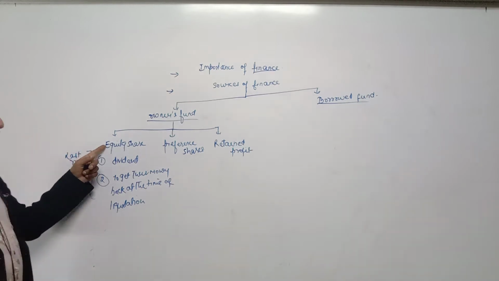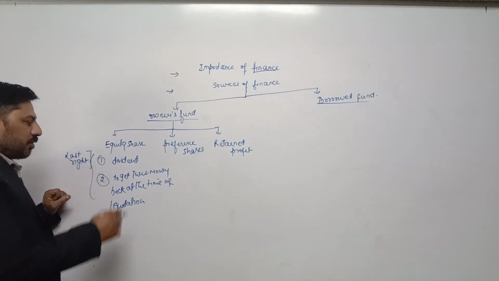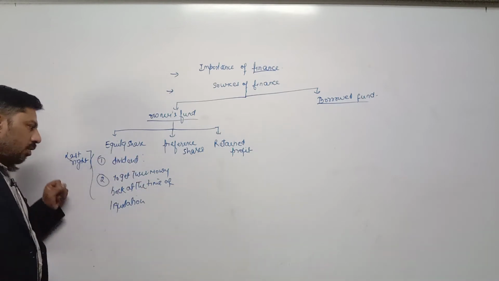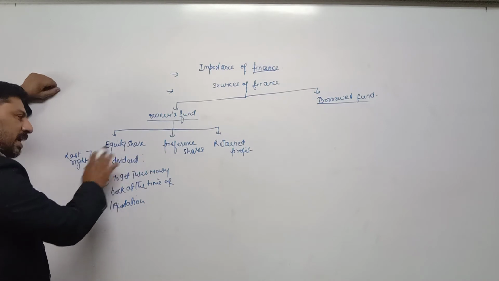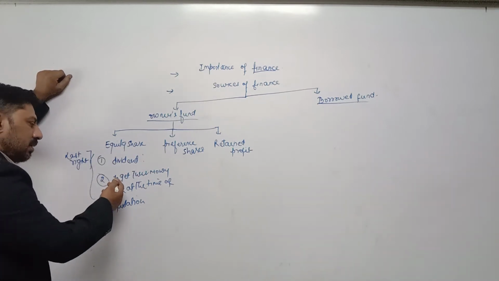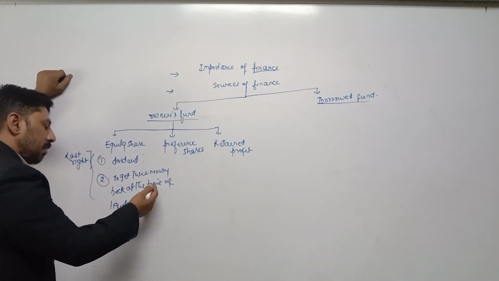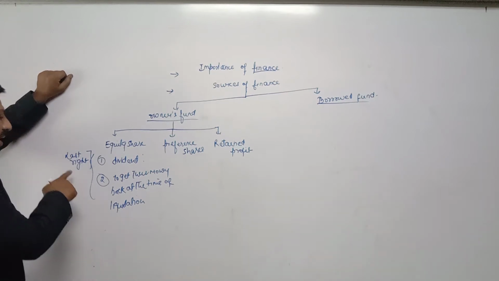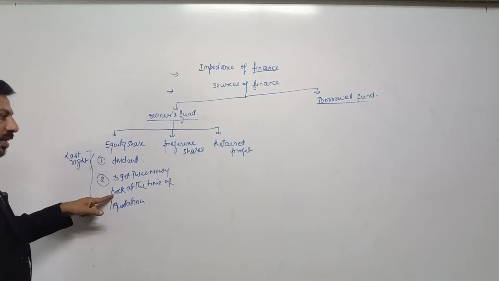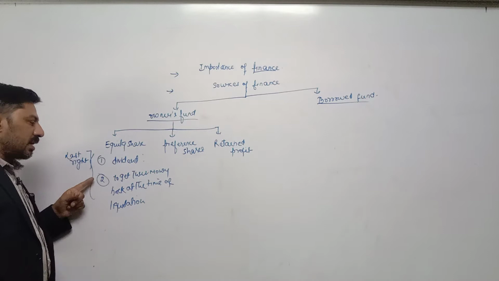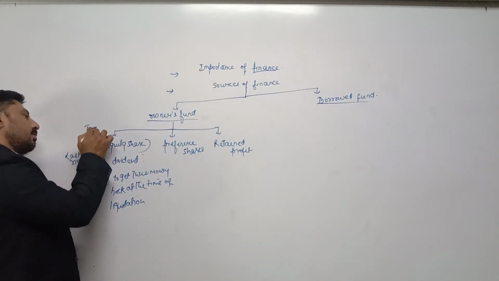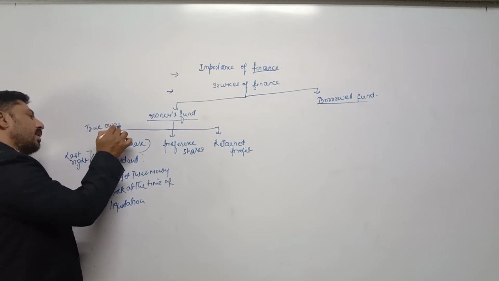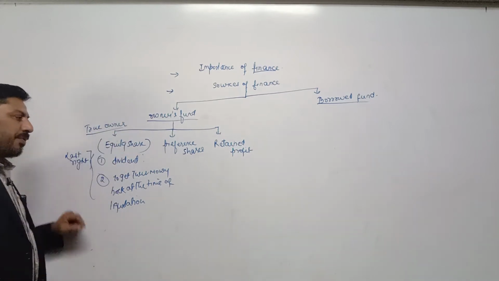Now equity shares are taking risk because their dividend is not fixed. Second thing, they are getting their dividend last. And second point, they also have the last right to get their money back at the time of liquidation. Since they are taking risk, that's why they are called true owner. That's why they have some privileges in the company.